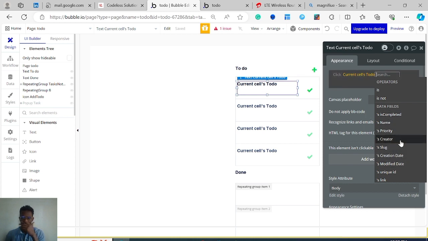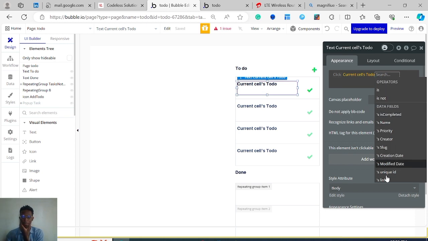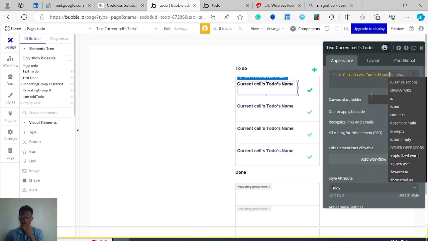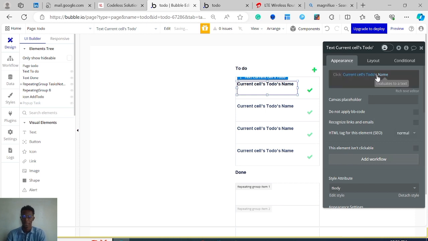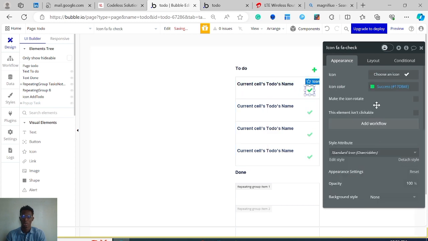There are also some other fields which are automatically created by Bubble. I think I've talked about this one, the unique ID that every single piece of data that's created has, and the likes. But the one that we created and want is the name. So we're just going to pull the name out of that. Pretty nice. So that's it. Then of course we need to add a workflow here.